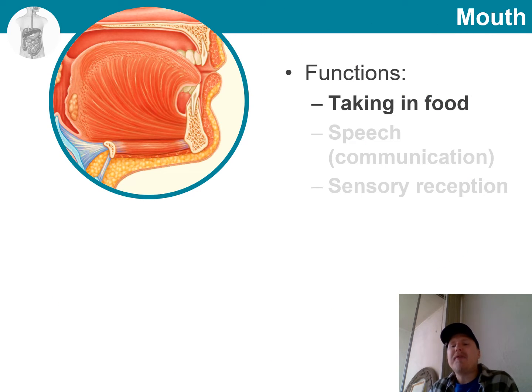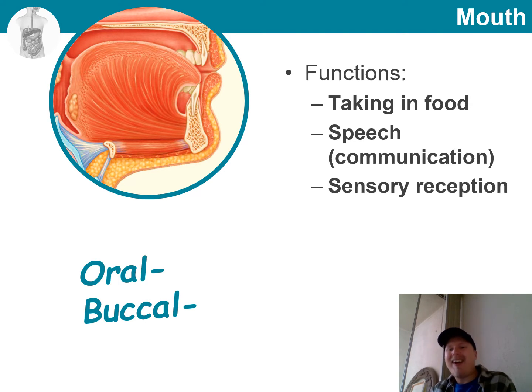So let's think of a mouth on a general level beyond its role in the digestive system. What is a mouth an important structure for? Well, of course, this is where the food enters the digestive system, but it also plays an important role in our communication through speech and also as a sensory receptor site.